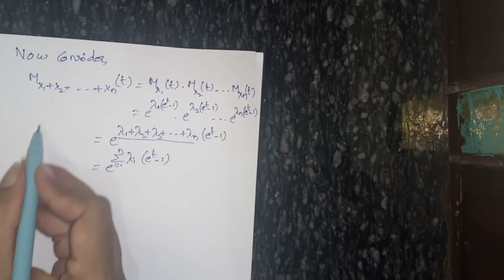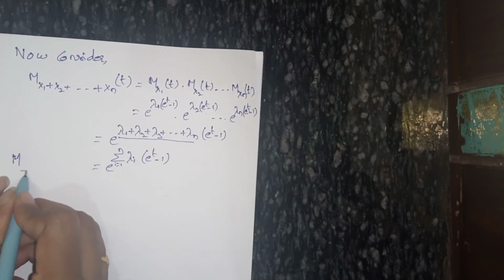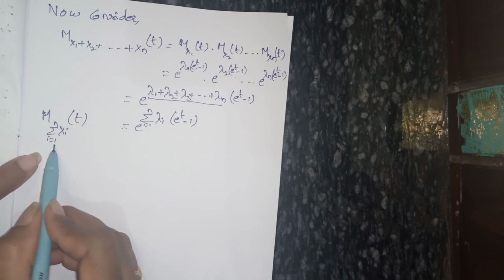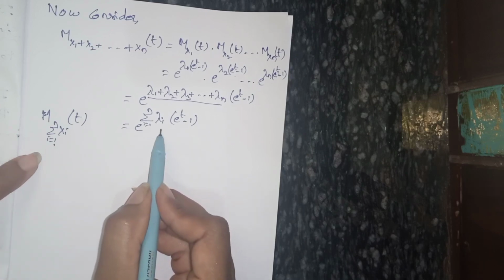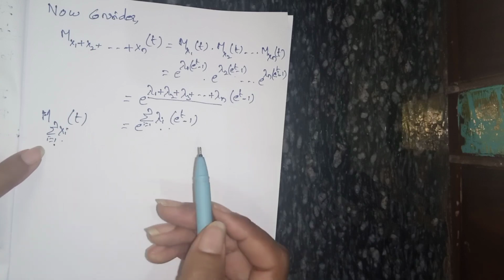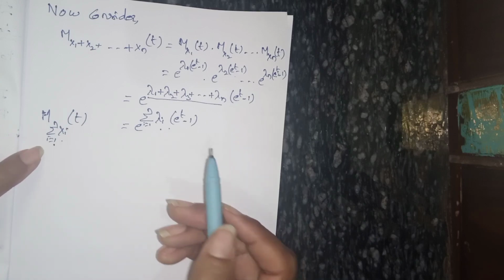Similarly, on this side, M of summation i equals 1 to n xi of t. So if we take the summation here, we also get summation there. That shows that the additive property is satisfied.